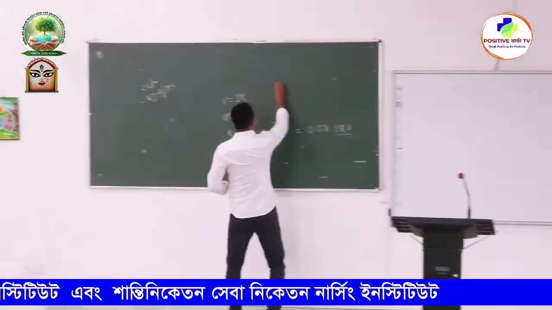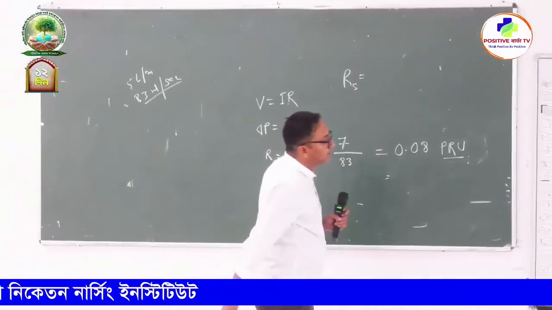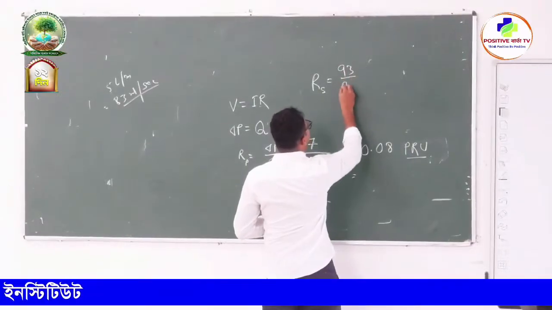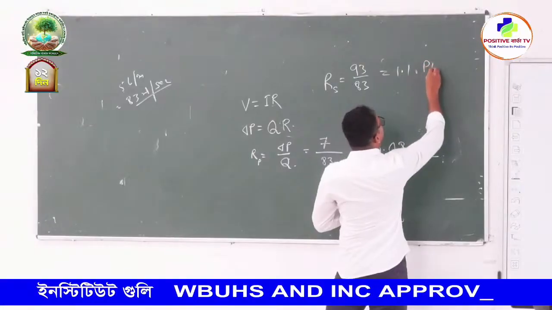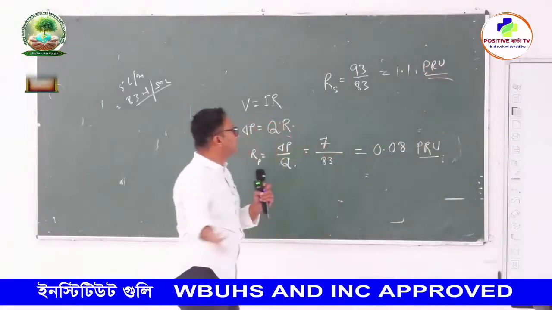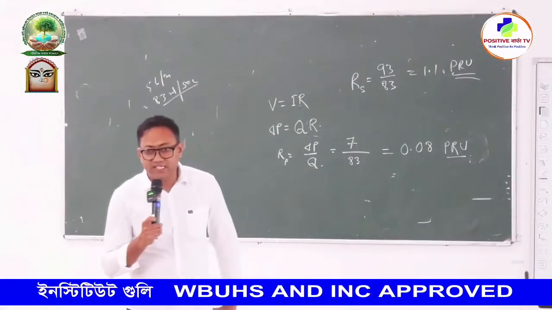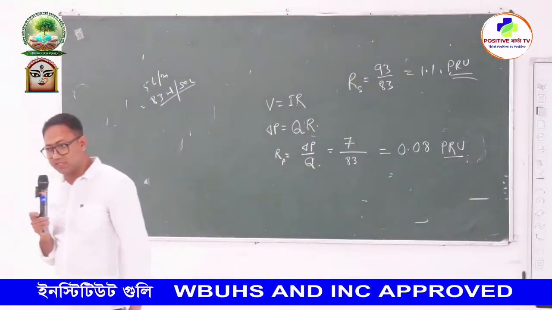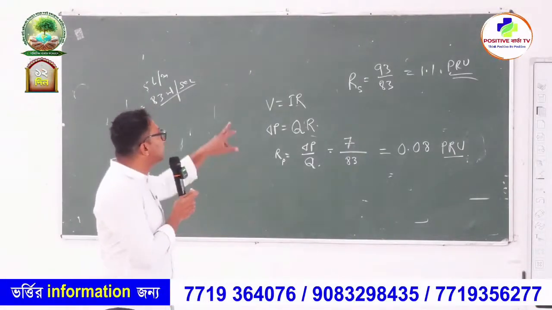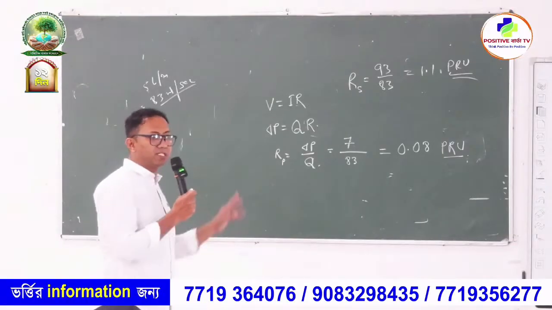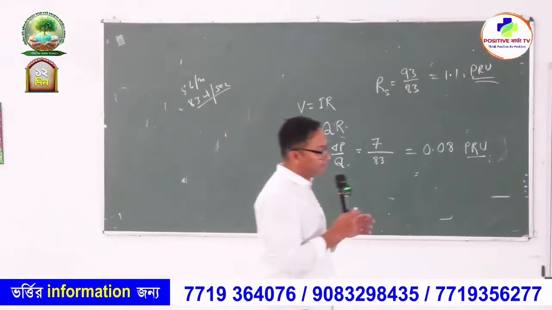Okay, so RS, resistance in the systemic circulation is 93 by 83. It will be 1.1. Right? 1.1 PRU. Okay. So simply you can see that peripheral resistance in pulmonary circulation is much lower than the resistance in the systemic circulation. Clear? So your left ventricle has to pump blood against 1.1 PRU and your right ventricle has to pump blood against 0.08 PRU. This is the basic concept you need to have.